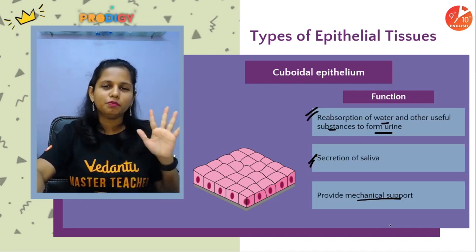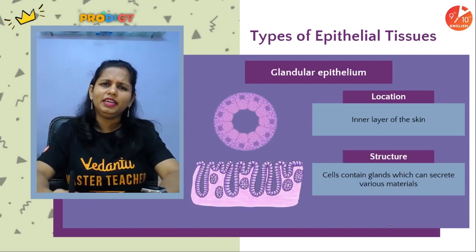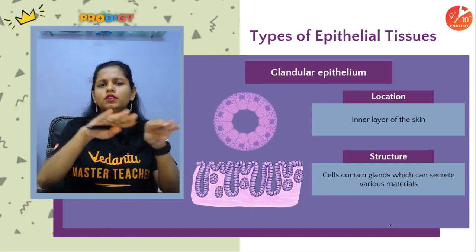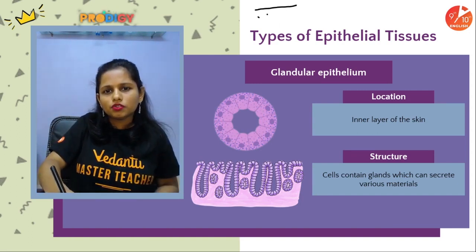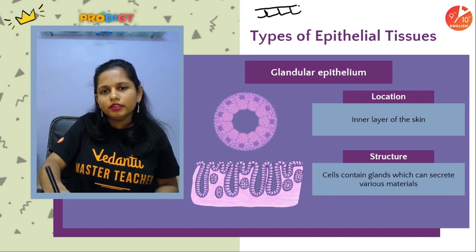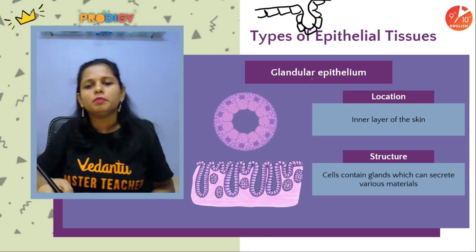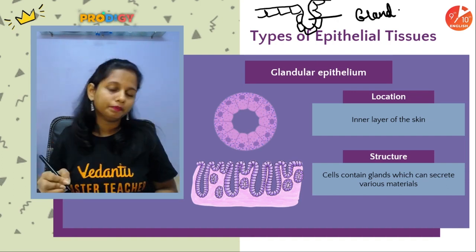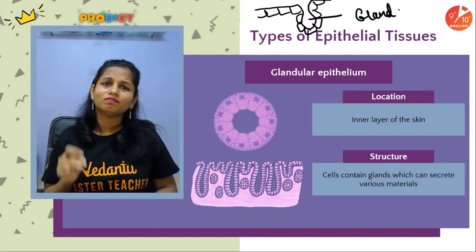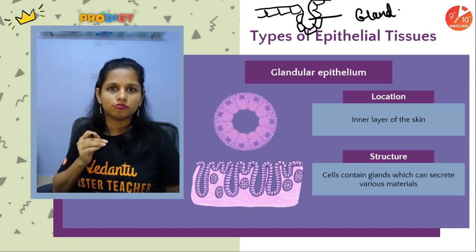Okay, sure, perfect. Now people, the last and final one. Now many a time various epithelial tissues fold inward. For example, there's this cuboidal epithelium. It folds inwards and forms a specialized structure. This specialized structure is called a gland. What is a gland? A gland has the potential of producing certain secretions.